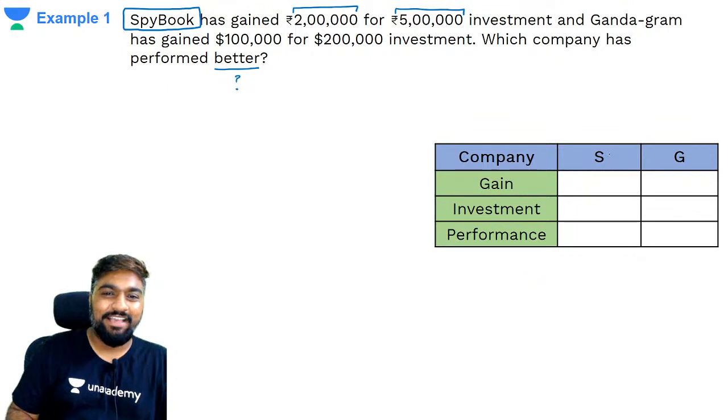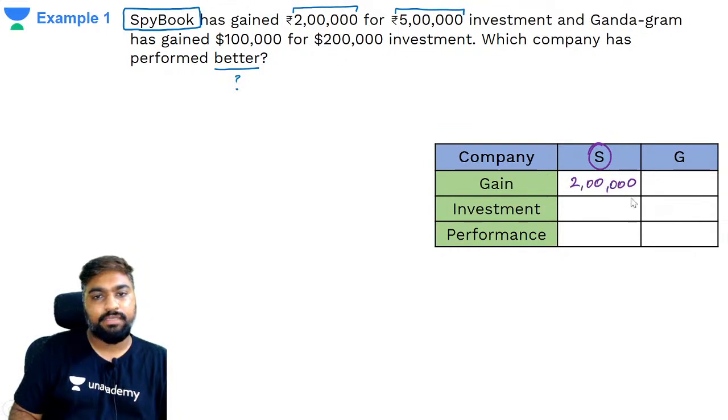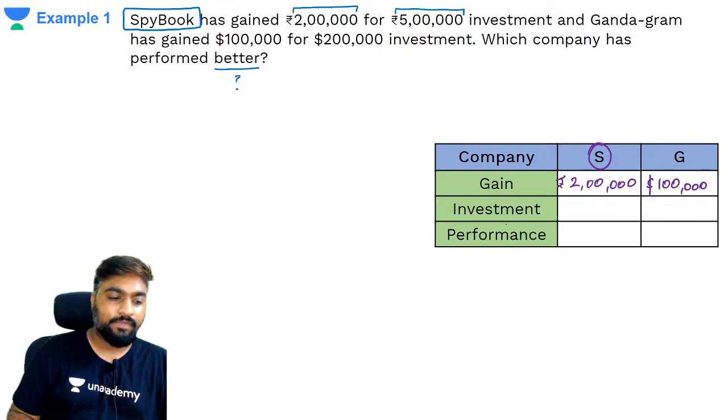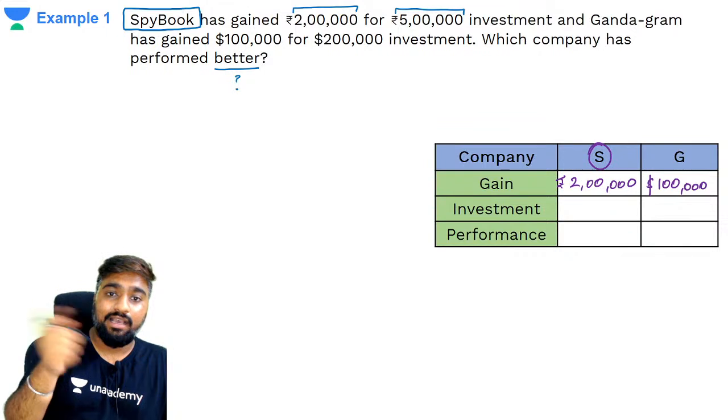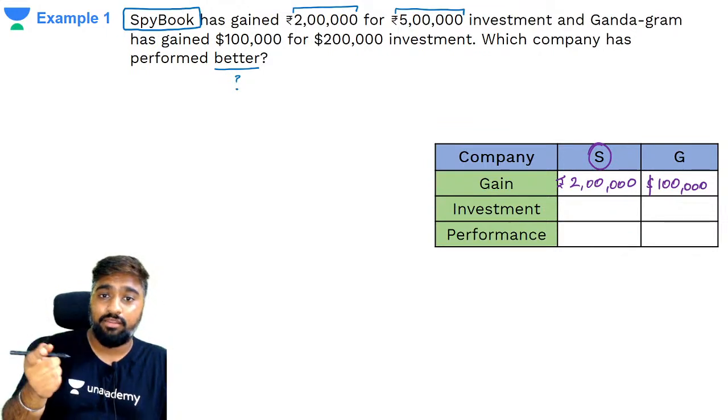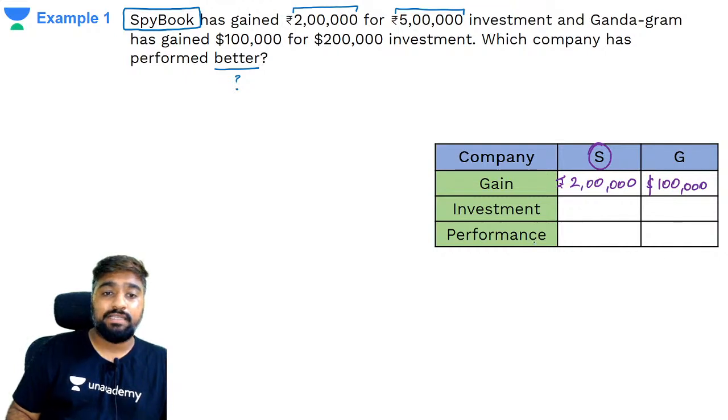Okay, so look at this. For Spybook, what is its gain? Its gain is 2 lakh rupees. The same thing for Gandagram is how much? 100,000, in terms of dollars. This is in terms of dollars, this is in terms of rupees. Direct comparison of dollars to rupees becomes very difficult, correct? You would have to look at the conversion, the current value and all that. But when you use percentage, it becomes simple.